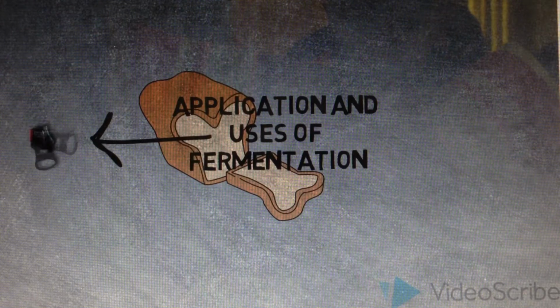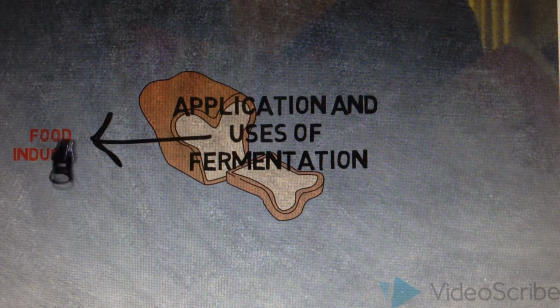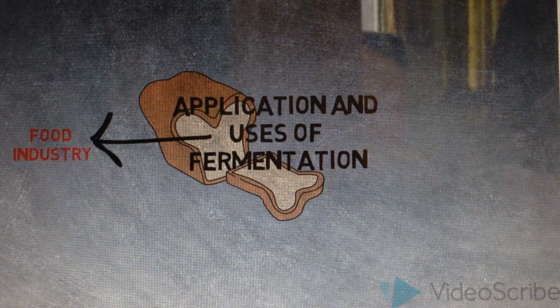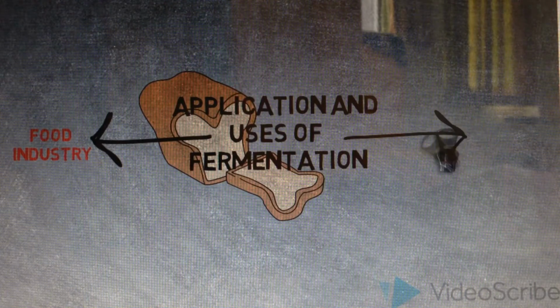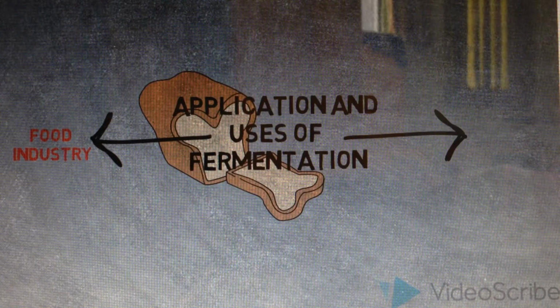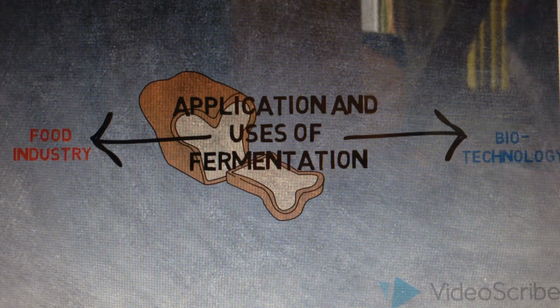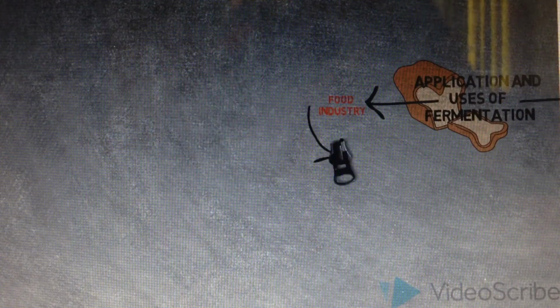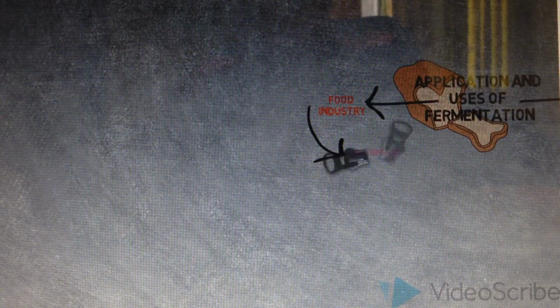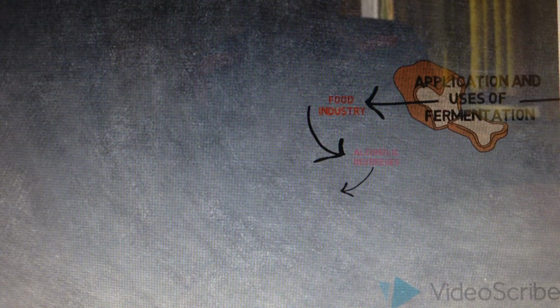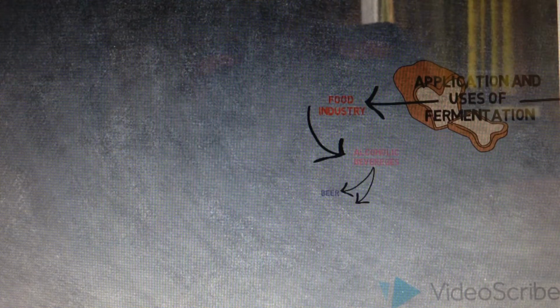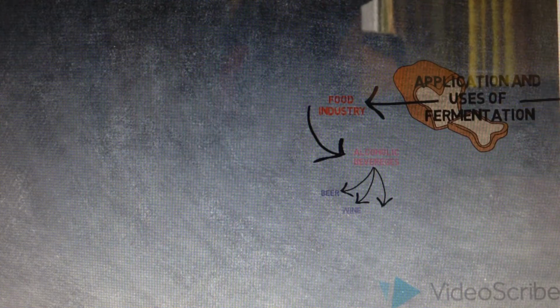There are many applications and uses of fermentation in our life. These uses are divided into two categories. One is in the food industry and the second is in biotechnology. In the food industry, they use fermentation to make alcoholic beverages. It is said they discovered alcohol by accident when they drank a mixture of yeast and water.